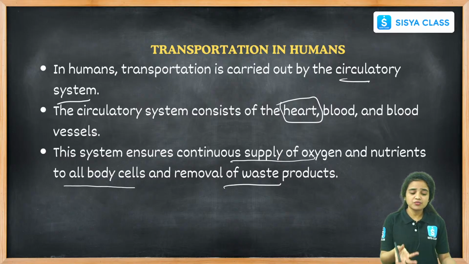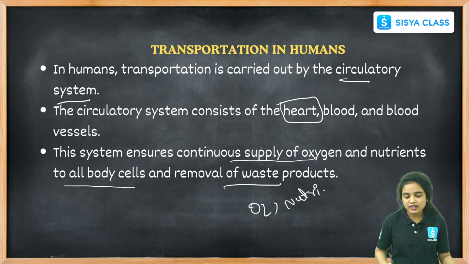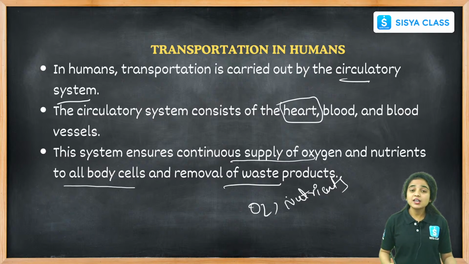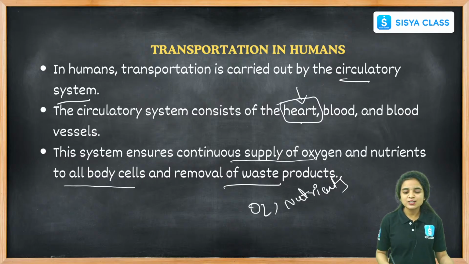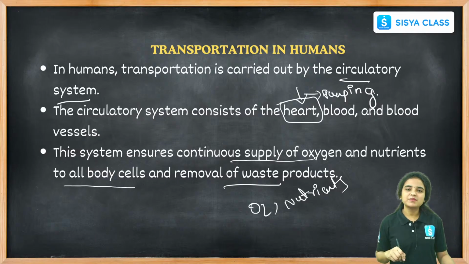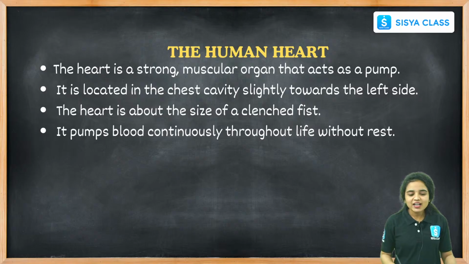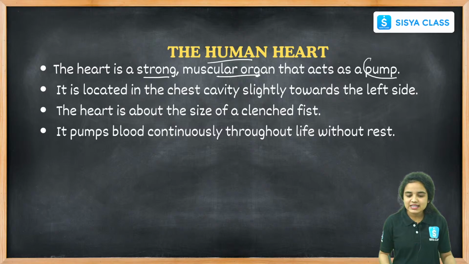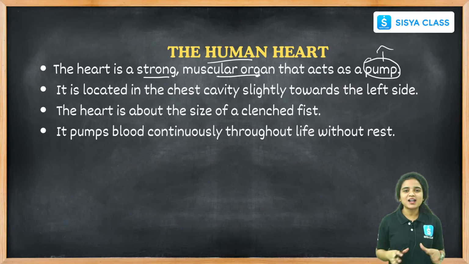What is the function of this transportation system? The main function is to supply the oxygen and nutrients required for our body, and also the removal of waste products. And what is the heart called? It is called the pumping machine of our body, because it pumps the blood to all parts of our body. The human heart is a very strong and muscular organ that acts as a pump.